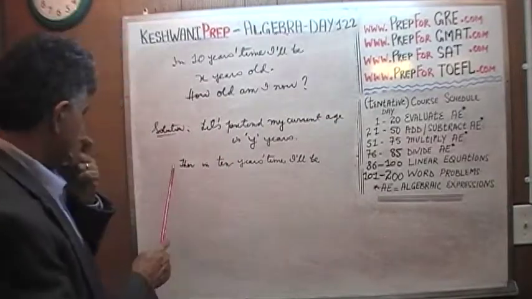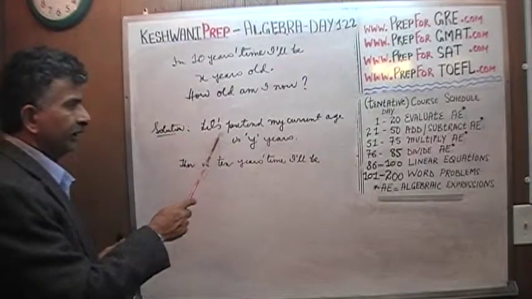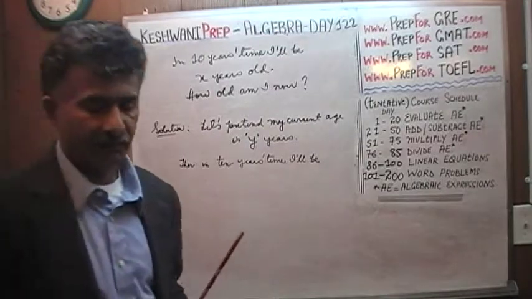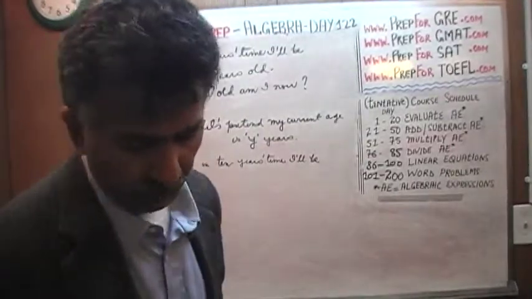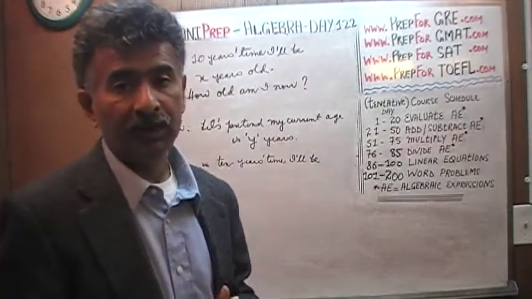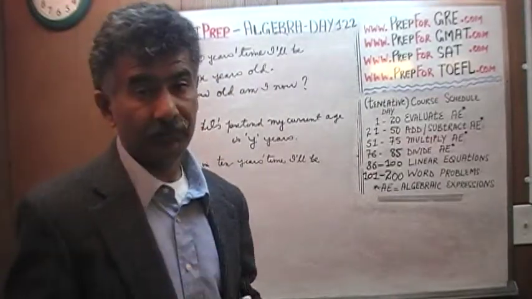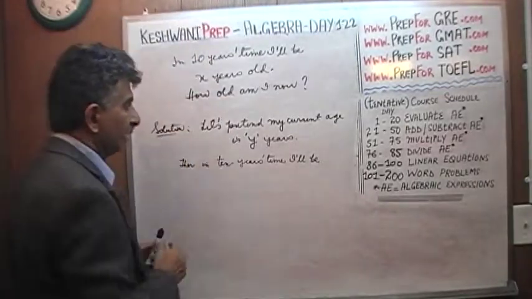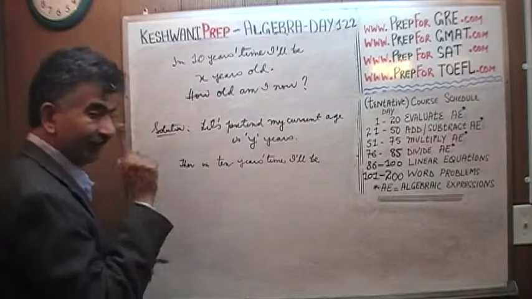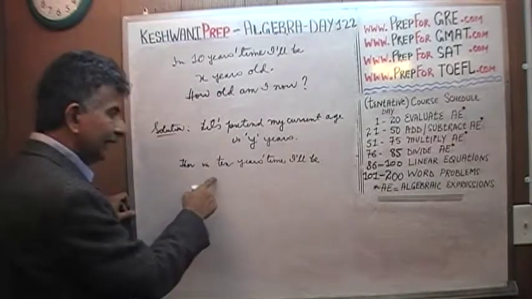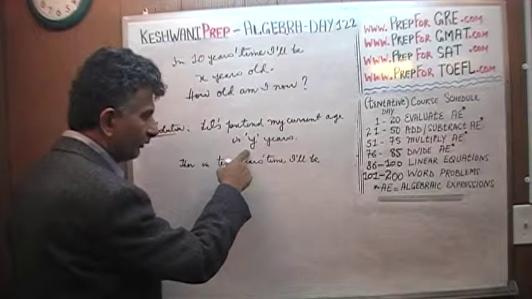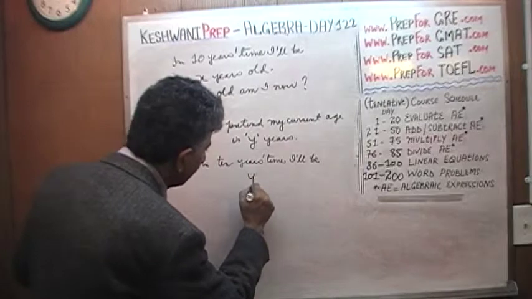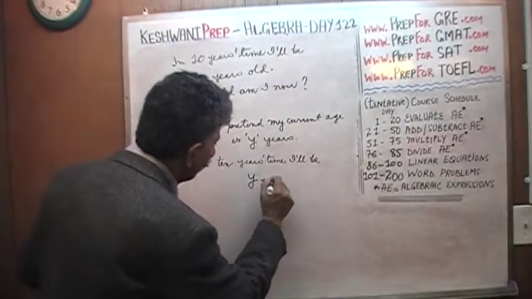So here's the solution. Let's pretend that my current age is Y years. If somebody were to ask me right now, how old are you? I'll say, I'm Y years. How old are you going to be in 10 years from now? I'm going to be X years. If I'm right now Y years old, then in 10 years time I will be whatever my current age is, plus 10 more.